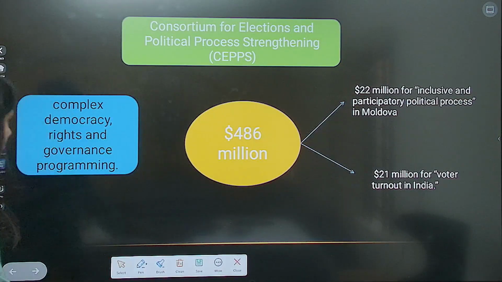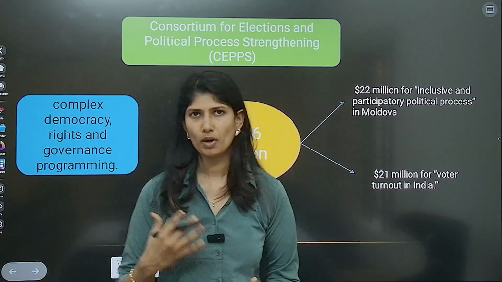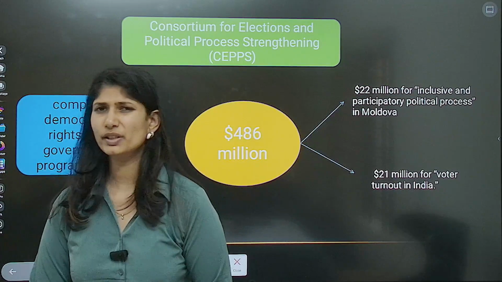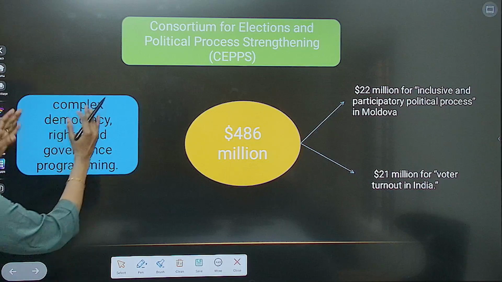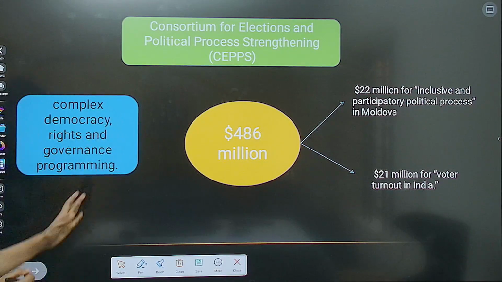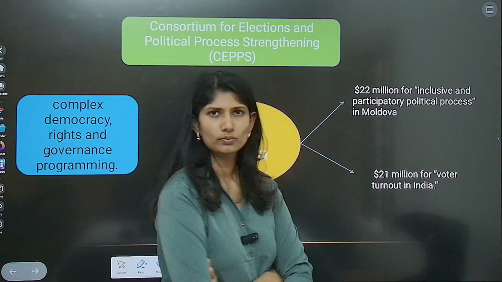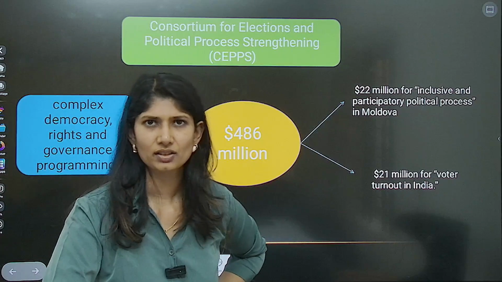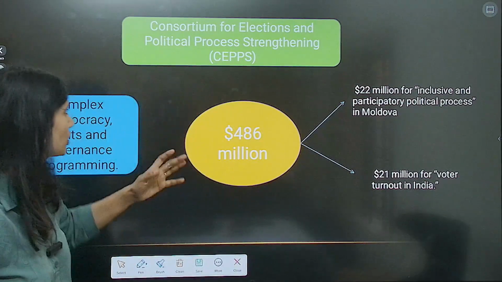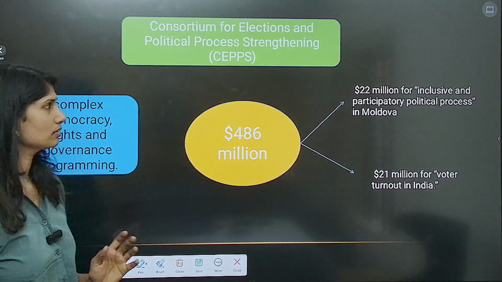Now, USAID usually spends huge amounts of money throughout the world for different reasons. One of the main things is to target complex democracy, rights and governance programming. When Donald Trump came into power, he cancelled many of the US aid programs. One such program that comes under DOGE is the one we are talking about.